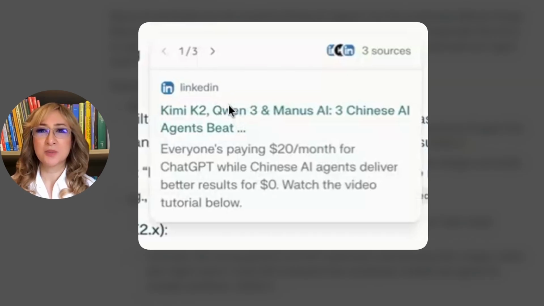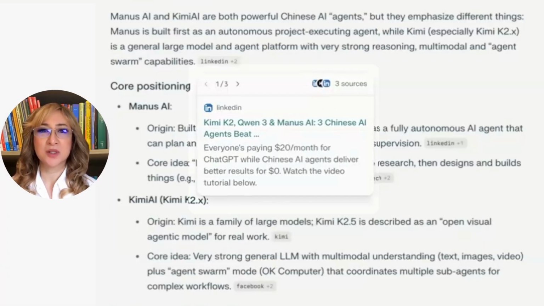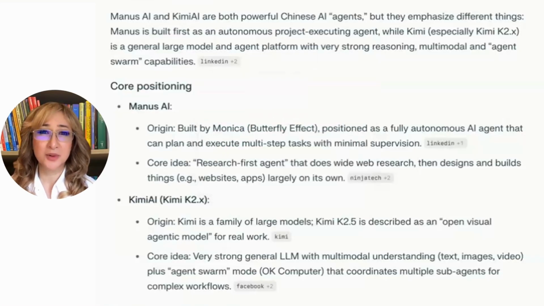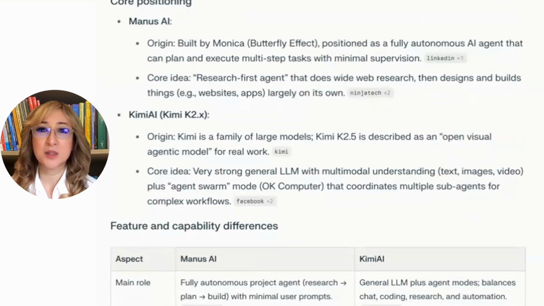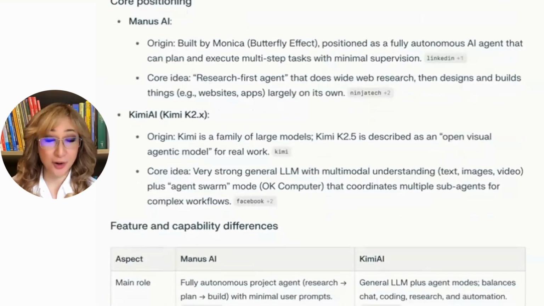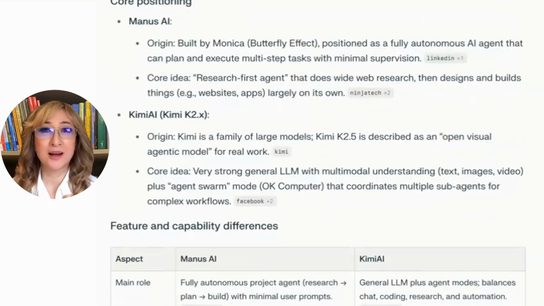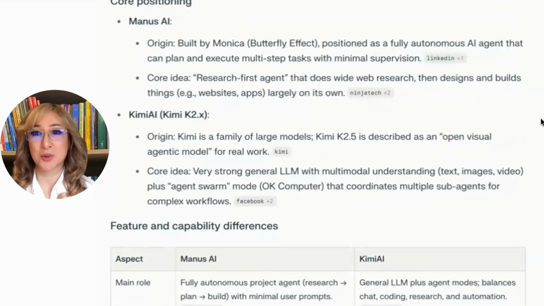But look, it says everyone's paying $20 a month while AI agents deliver better results for nothing. So this is open source. This is free. Manus, of course, you can subscribe to and has different tiers. But Kimi, as far as I know, we're going to go to that platform in a minute. We're going to explore what the options are, but it's open source.